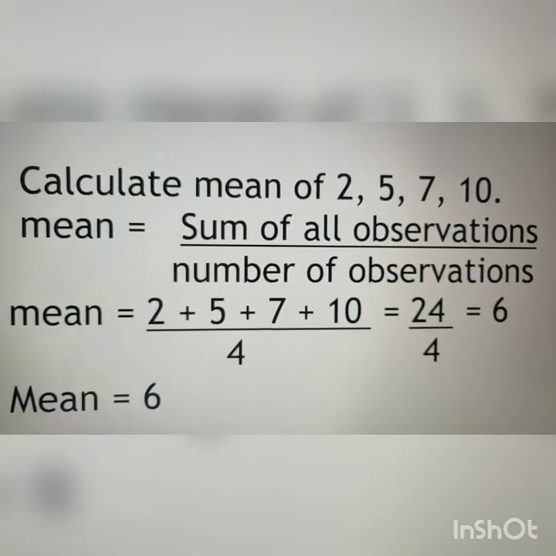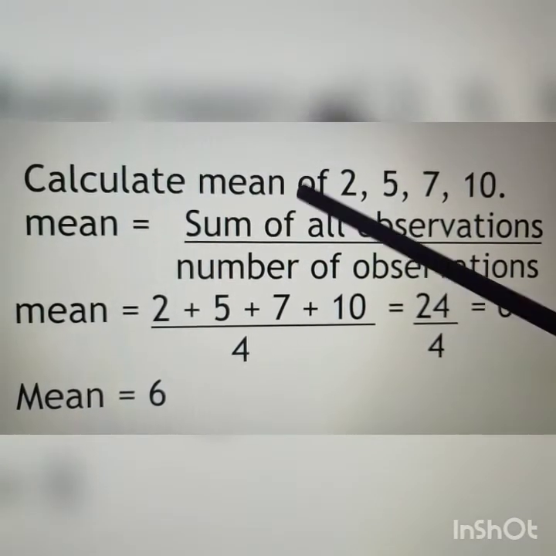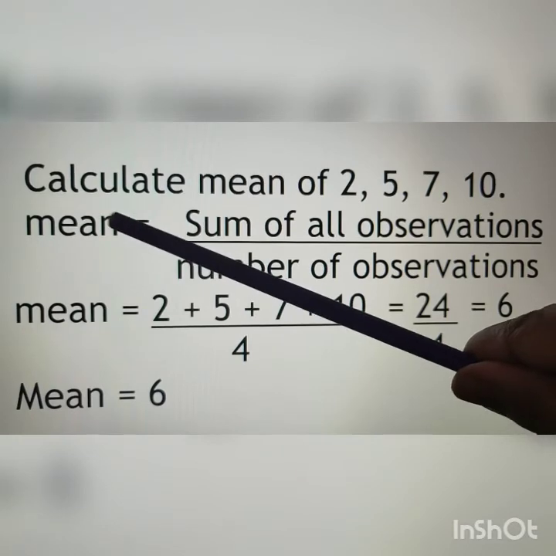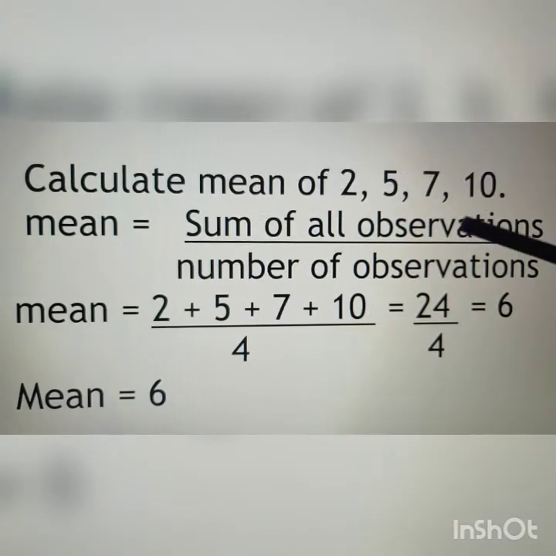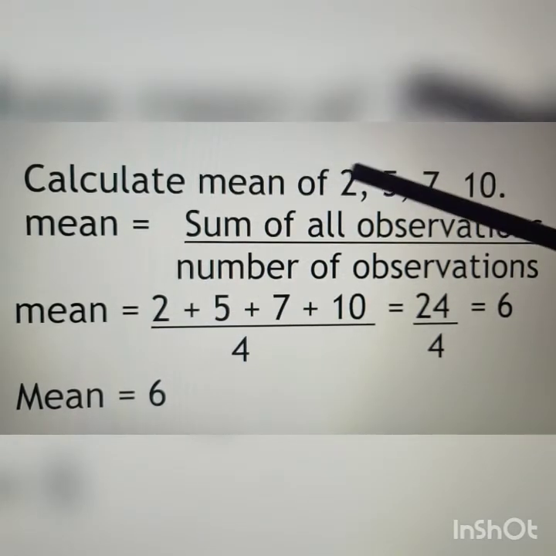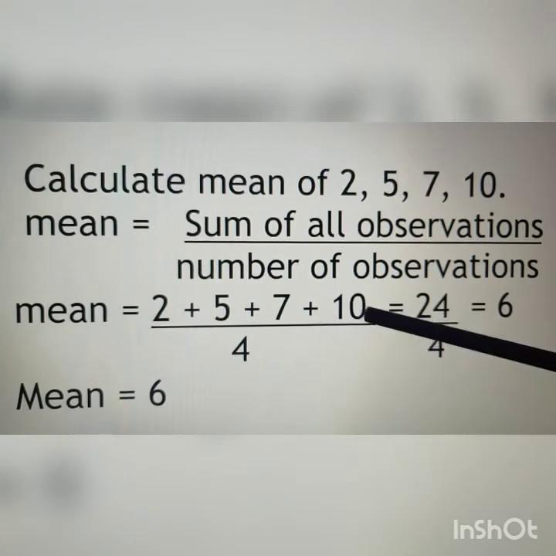Example number 1. Calculate mean of given numbers 2, 5, 7 and 10. We know arithmetic mean or mean is equal to sum of all observations upon number of observations. So sum of all observations: here given observations are 2, 5, 7 and 10, and their sum is equal to 2 plus 5 plus 7 plus 10, which is equal to 24.